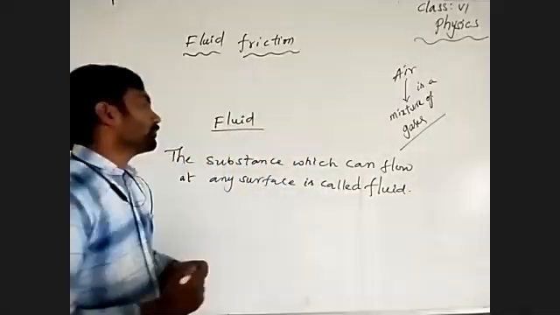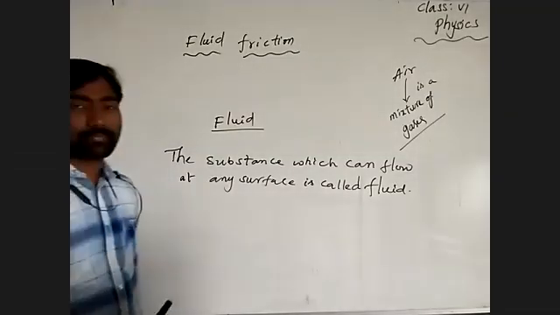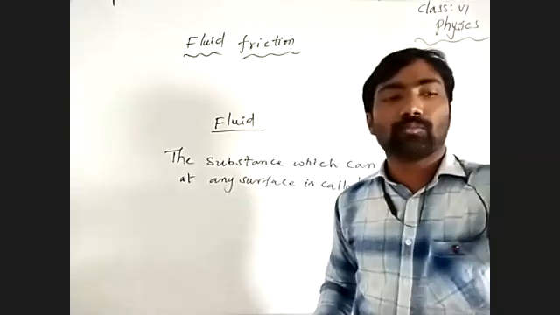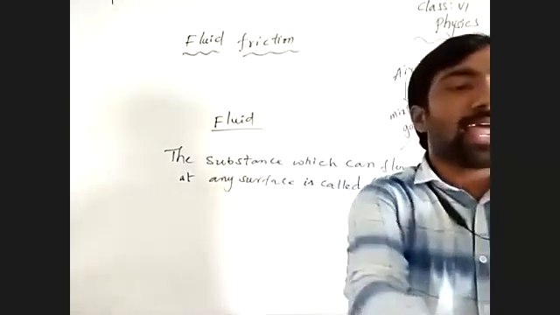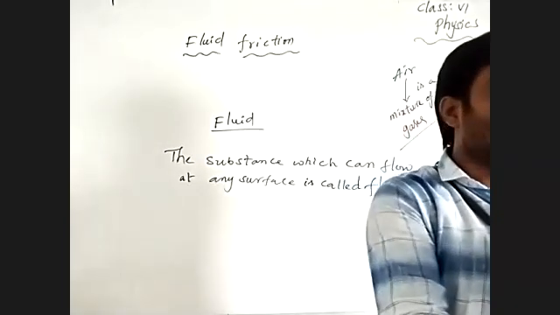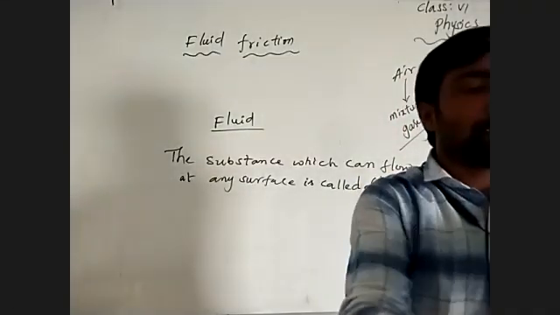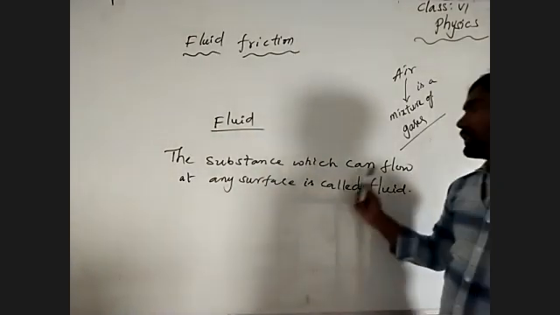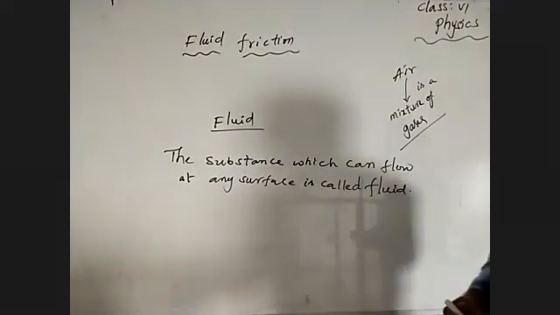The substance which can flow at any surface, whatever substance is flowing, moving, dragging from one place to another place, that substance we can call a fluid.